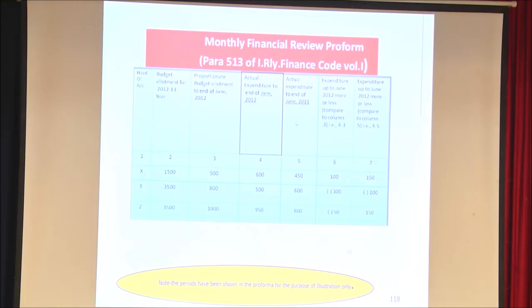It compares the current year's actual expenditure with the budget proportion. It also compares the current actual expenditure with the previous year, so that any differences can be understood: why there is a saving, why there is an excess.